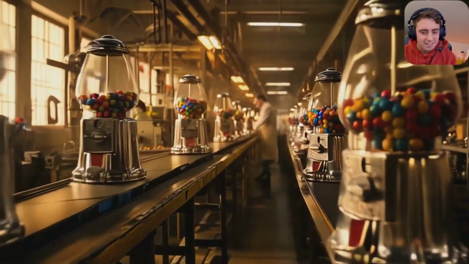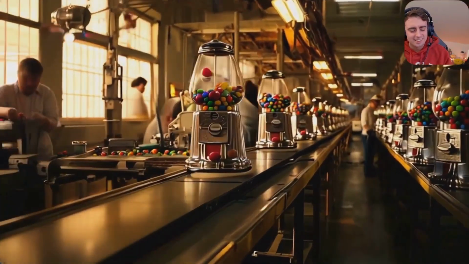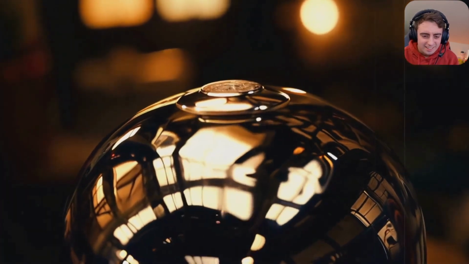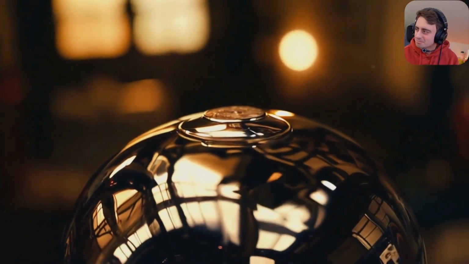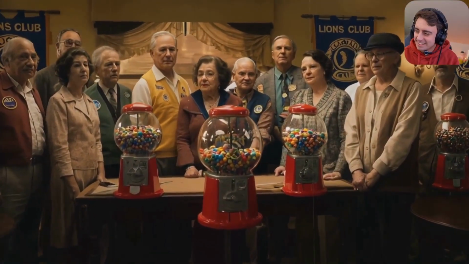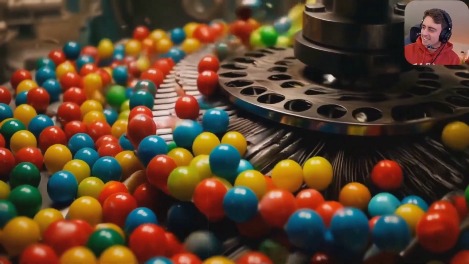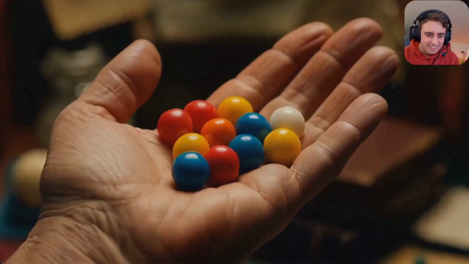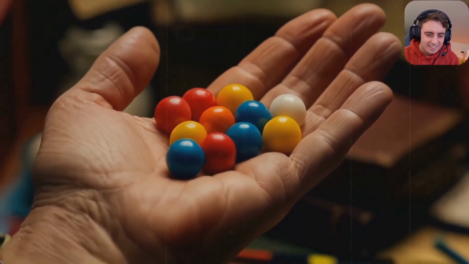The Ford Gum and Machine Company, founded in 1934, took things a step further. Their distinct chrome machines weren't just for show. The metallic sheen served as a perfect reflective surface for discreet visual signals. And the local service organizations they partnered with, potential fronts for expanding the network. But the real genius was in the Gumballs themselves. Different colors, different flavors, different messages. A red Gumball might signal danger, while a blue one could mean message received.